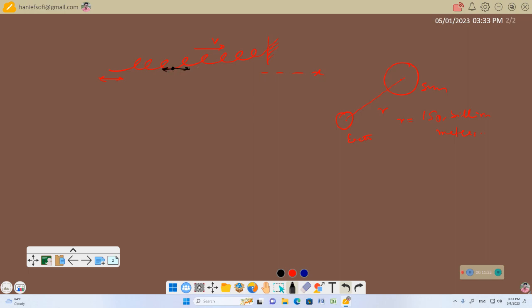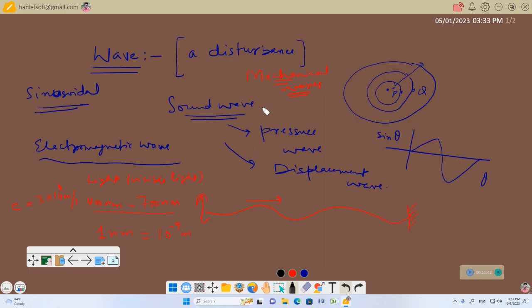So in this particular wave, the vibration of the medium particles is in the same direction as the direction of the motion of the wave. Such a wave is called a longitudinal wave. A sound wave is also an example of a longitudinal wave, right? Because in a sound wave, the medium particles oscillate in the same direction as the direction of the wave. So a sound wave is a longitudinal wave.